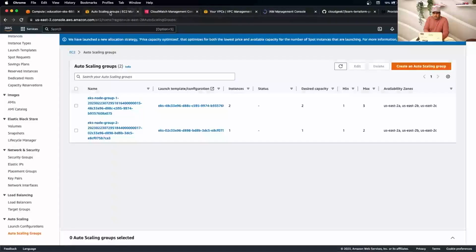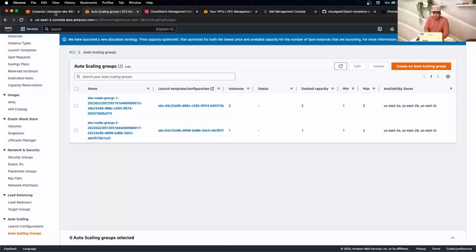So quickly, about the scaling group here, as you can see, our Terraform script also created 2 auto scaling groups and associated them to our 2 node groups. It has 1 instance because our desired capacity is 1. This reflects how many nodes you would like to run at any given point of time, and the minimum and max. So if your resource usage goes up, you will spin up another instance here, and here it does the same. And we are scaling across 3 AZs, as you can see.